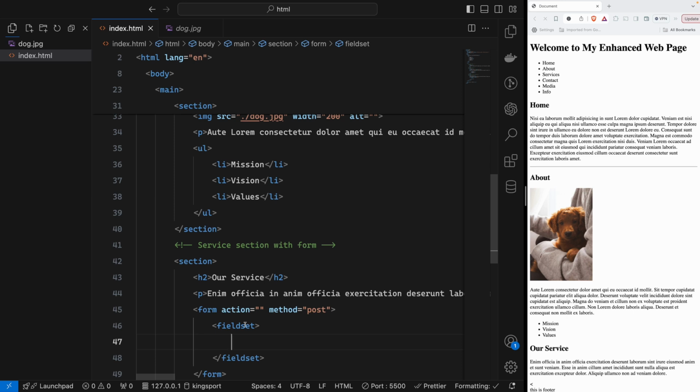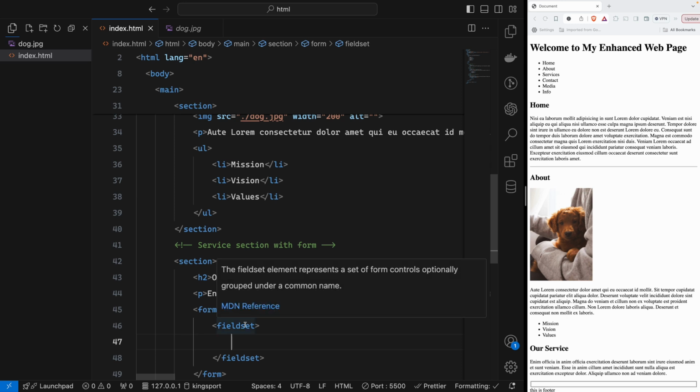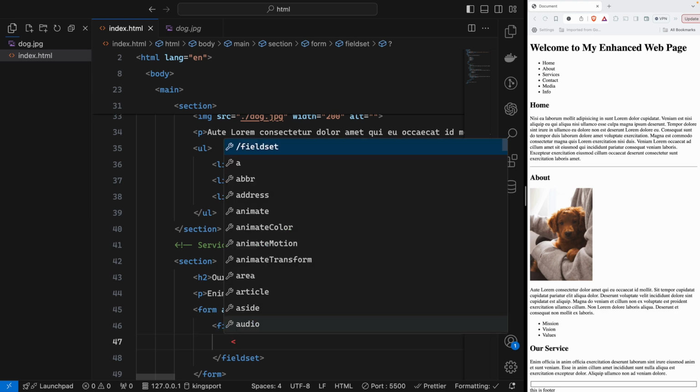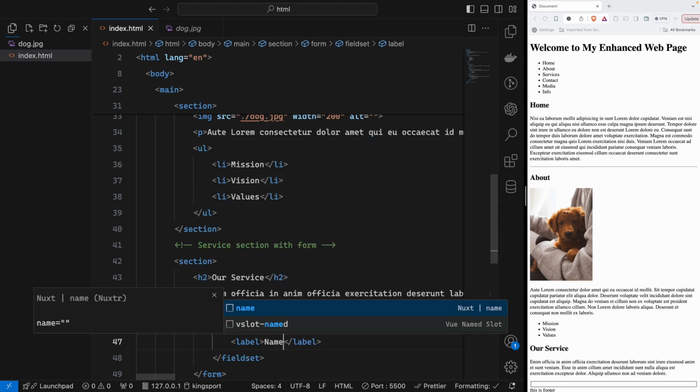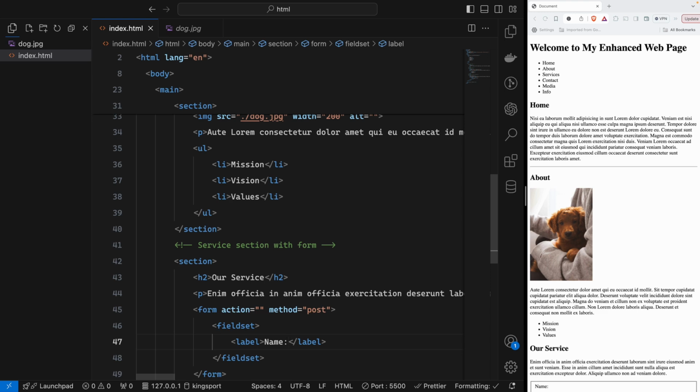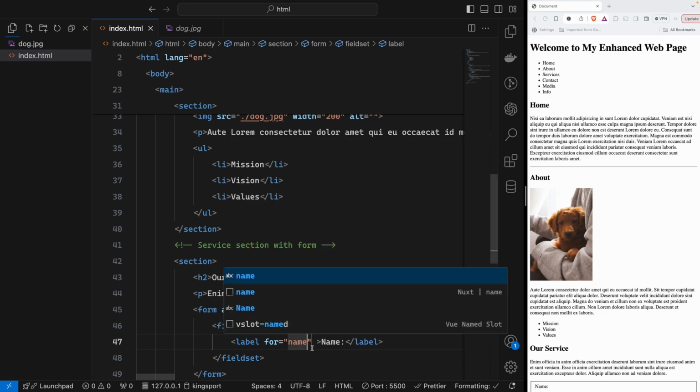So that fieldset tag, for example, we have the label and input. Let's say label, and the label will be name, and in the label we should have the for element. So that's for name. Okay, something like this.